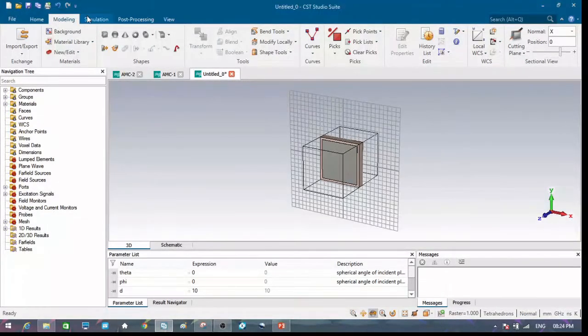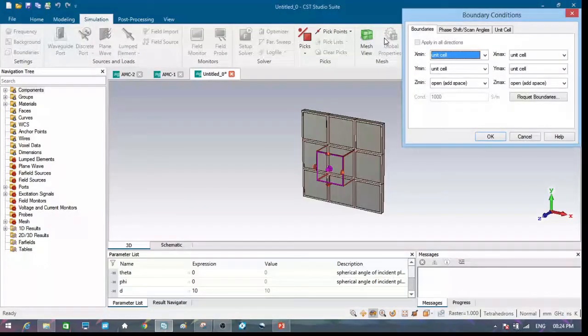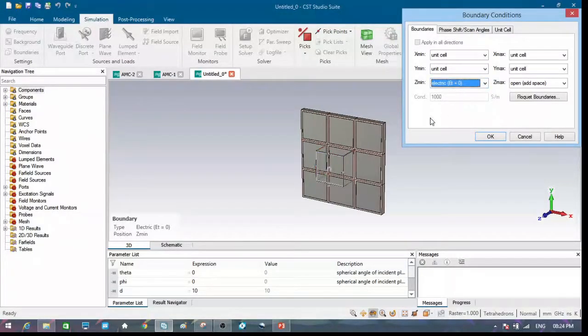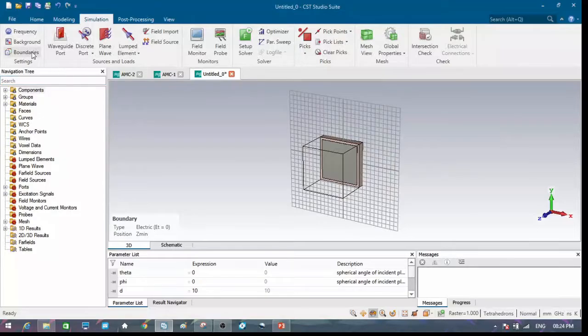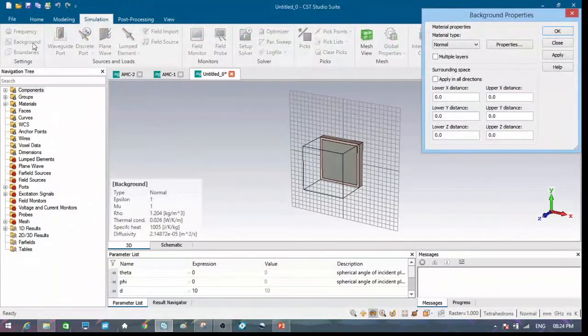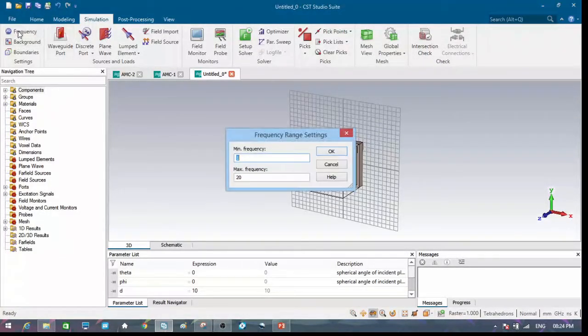Now we have to give the boundary condition. So click on boundary. It will be assigned as unit cell boundary. So when you click on the boundary, we can see the periodic structure creation. And the structure is backed by a metallic plate. It's always better to go for electric, as I haven't given any ground plane there. We can go for electric. This will in effect create a ground plane. And click OK. And I am going to check the background. Always check that the background is normal. And we have already specified frequency as 1 to 20.